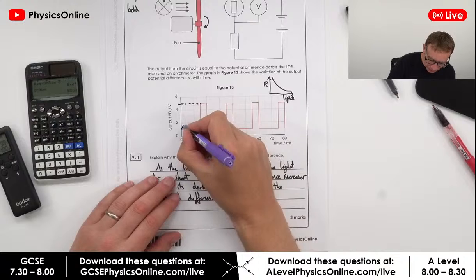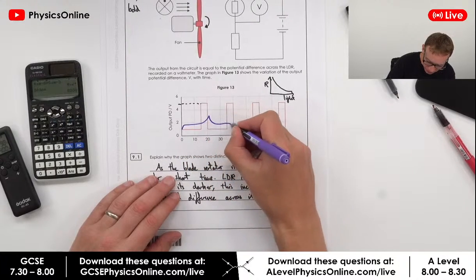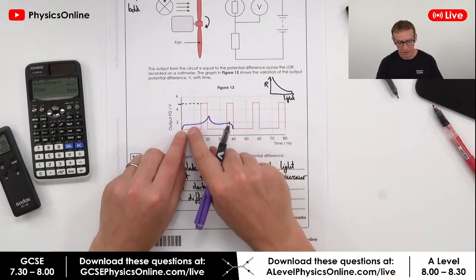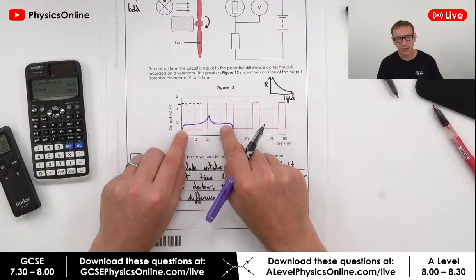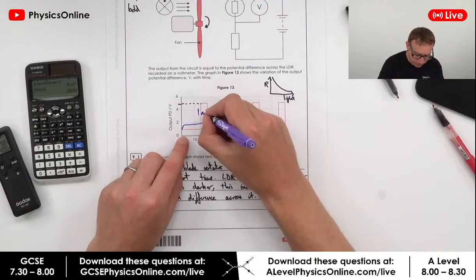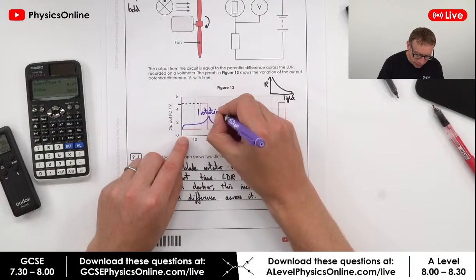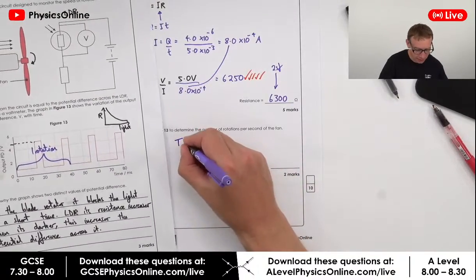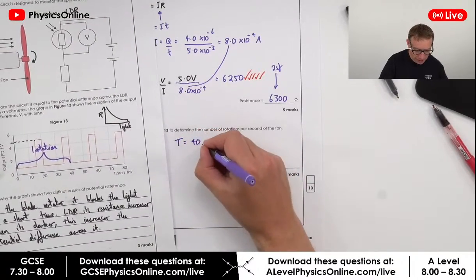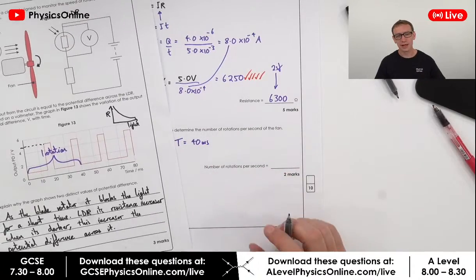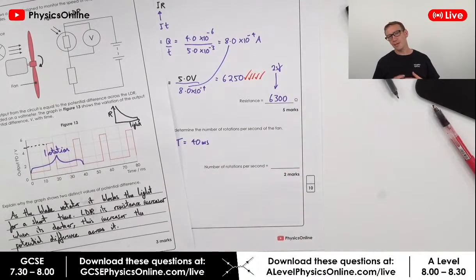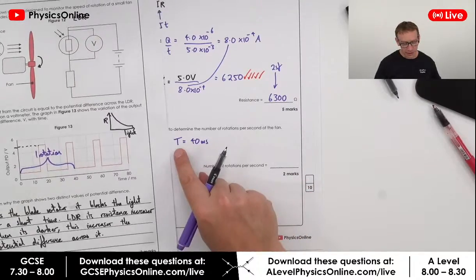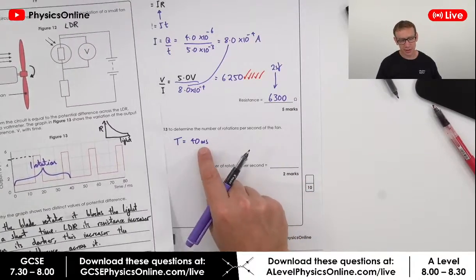So if we think about it, the time period is going to be equal to all of this distance here. So it's going to be 1 peak and 2 peak, and that's 1 rotation. And that means the time period is equal to 40 milliseconds. This is a bit similar to the topic you're going to do in the other paper looking at waves, but basically the time period is 40 milliseconds.